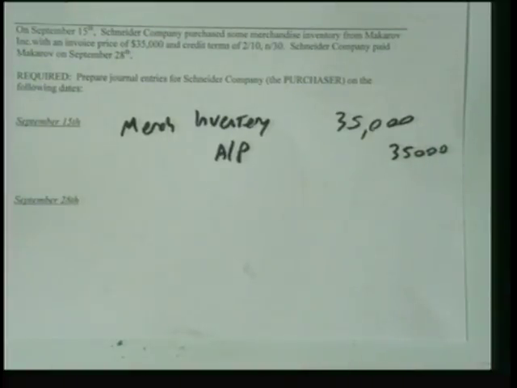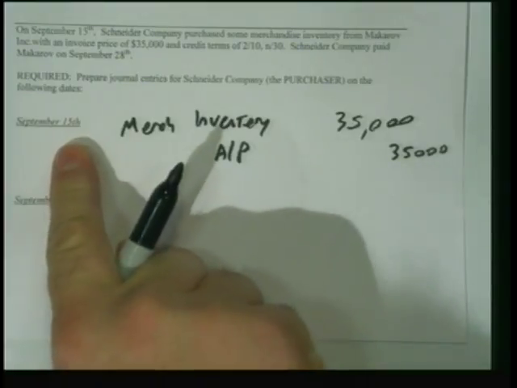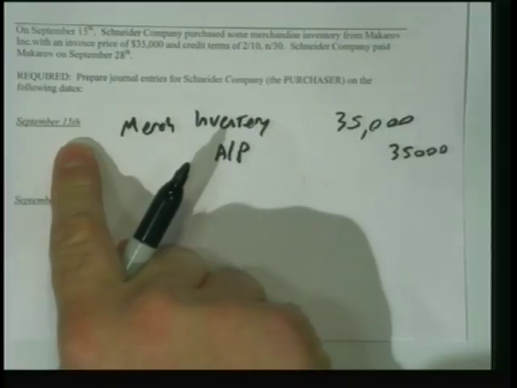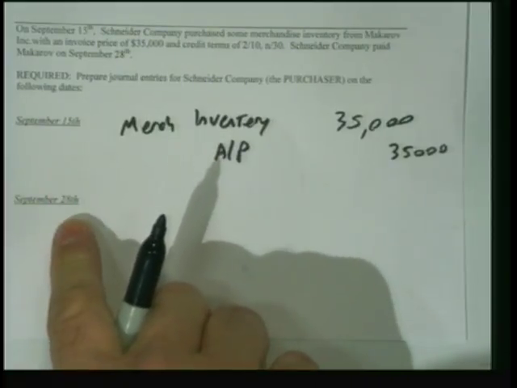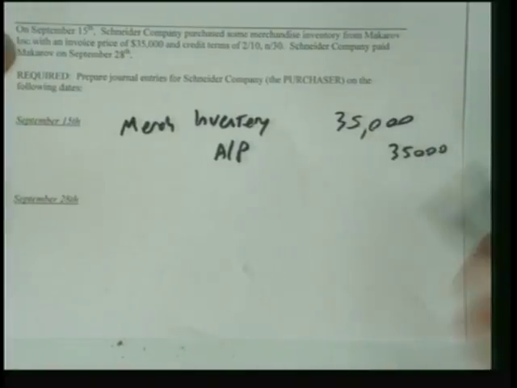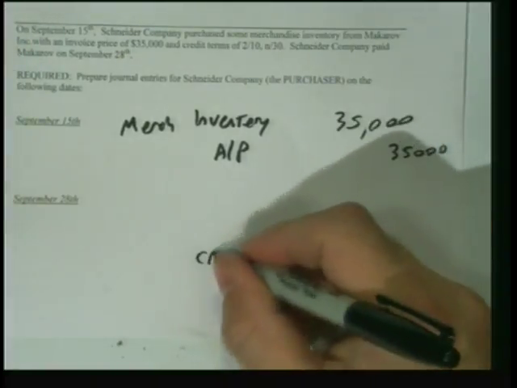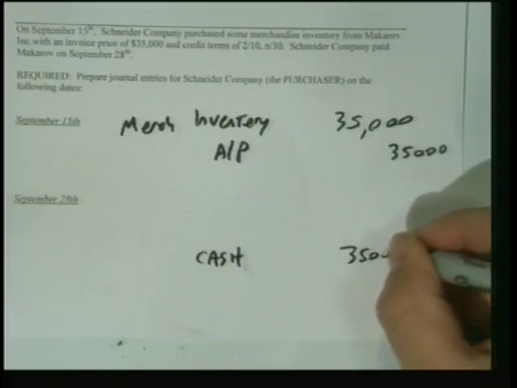Okay. Now, the terms were 2/10 net 30, right? We bought it on September 15th. So when did we need to pay by to get that discount? The 25th. When did we pay? The 28th. Missed the discount, didn't we? So all it is here is, well, you have to pay the full $35,000. You blew it.